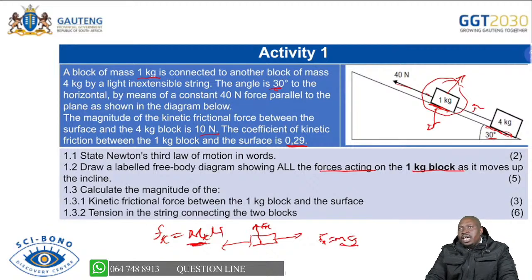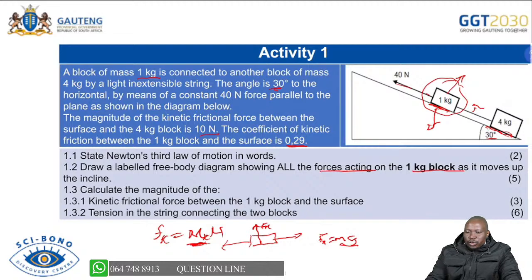We're saying calculate it. And you can see that this tension is between the 1 kg block and the 4 kg block. So you will know by now that you have to apply Newton's second law in each of these two blocks. So you'll say F net equals MA for this one, where you will write all the forces acting on it. F net equals MA on the 4 kg block. Then you are able to solve the problem.